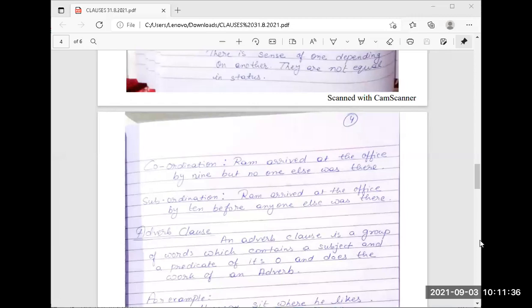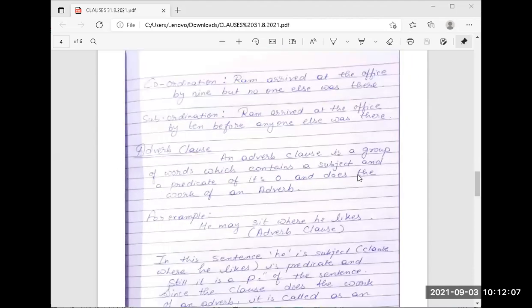Adverb clause: simple thing to remember, an adverb clause is a subordinate clause that modifies a verb, adjective, or another adverb. है ना? Here the definition is there. An adverb clause is a group of words which contains a subject and a predicate of its own and does the work of an adverb.